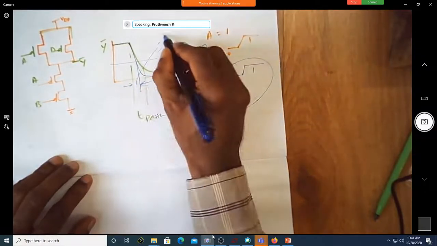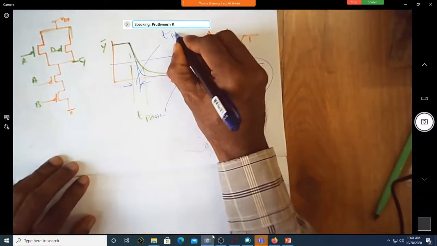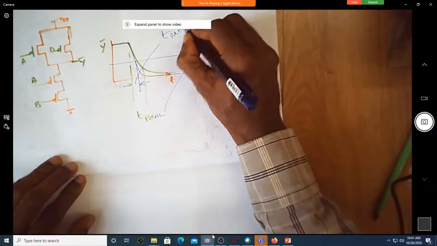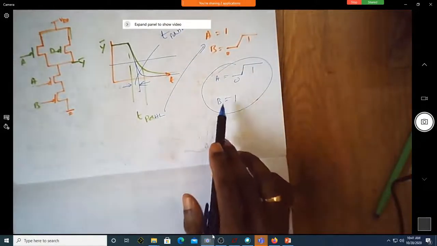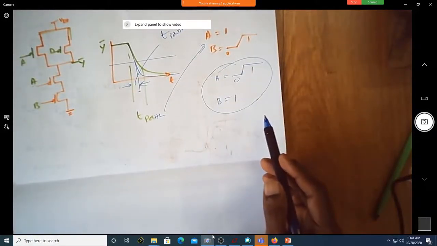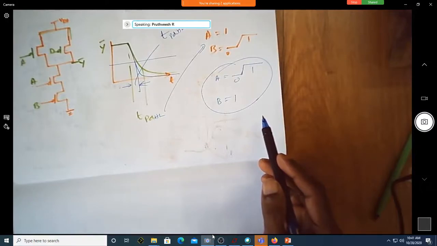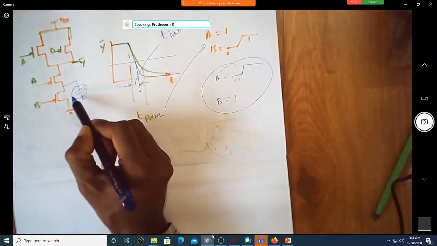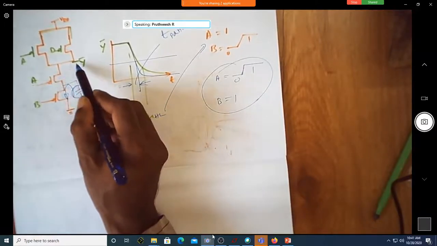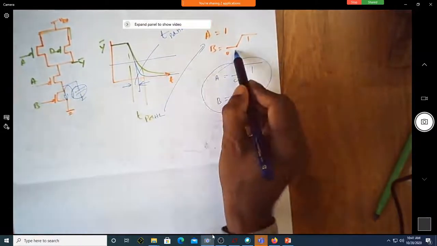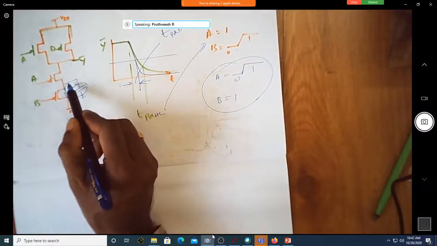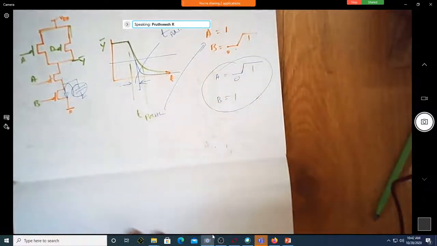T PD HL. Why is it lesser in this case? Because B has already discharged. The capacitors in B have already discharged, whatever capacitance you have. This has already discharged before they start discharging. So in the earlier case, even though this is high, this capacitor is not yet discharged. So only when this becomes on, it keeps on discharging.